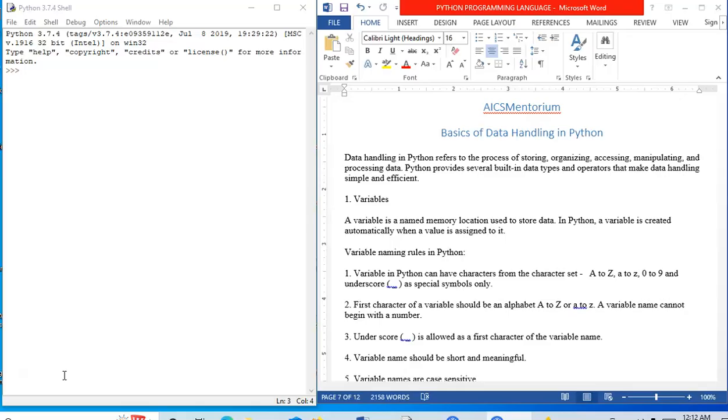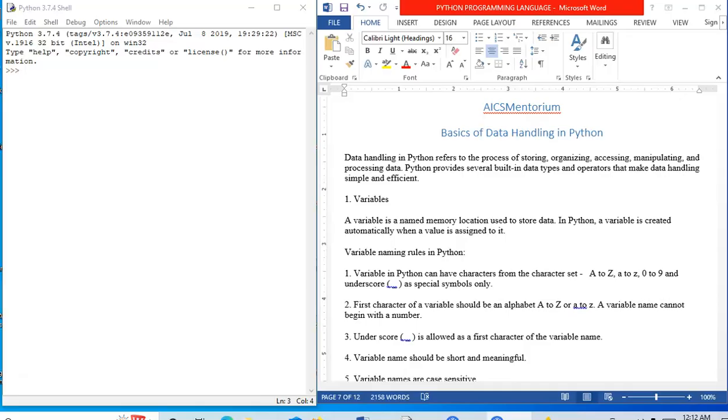Now there are certain rules that you need to follow while naming variables in Python. First, a variable in Python can have characters from the character set, that is uppercase A to Z, or lowercase a to z, or numbers from 0 to 9, and the only allowed special symbol is underscore. Other than this, you cannot use any other. Second point, the first character of a variable should be an alphabet, that is uppercase A to Z or lowercase a to z. A variable name cannot begin with a number.